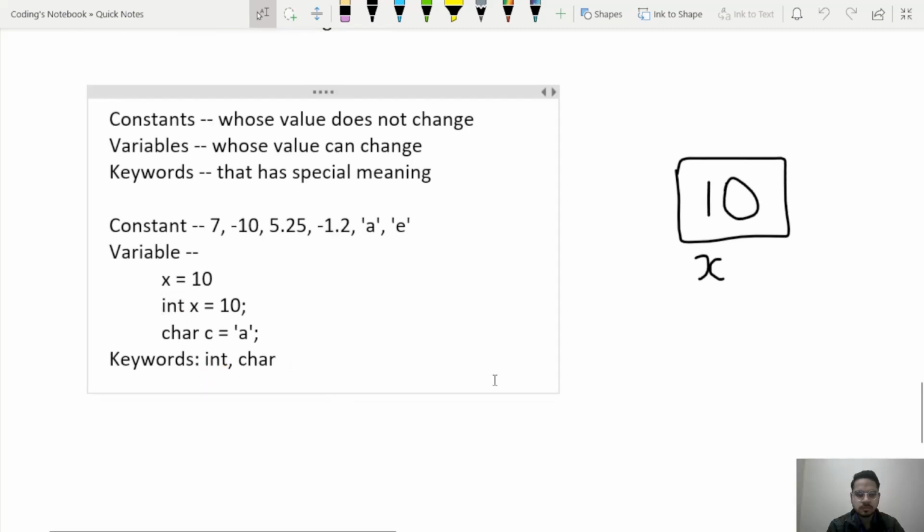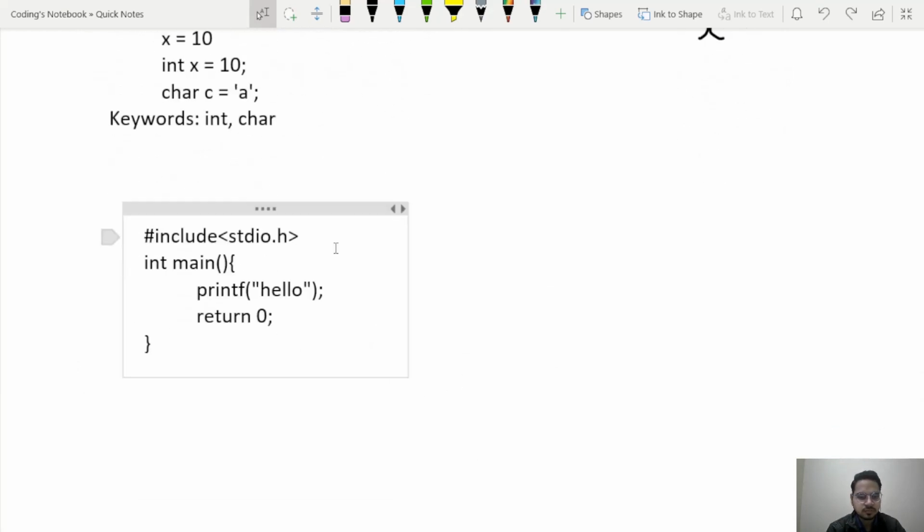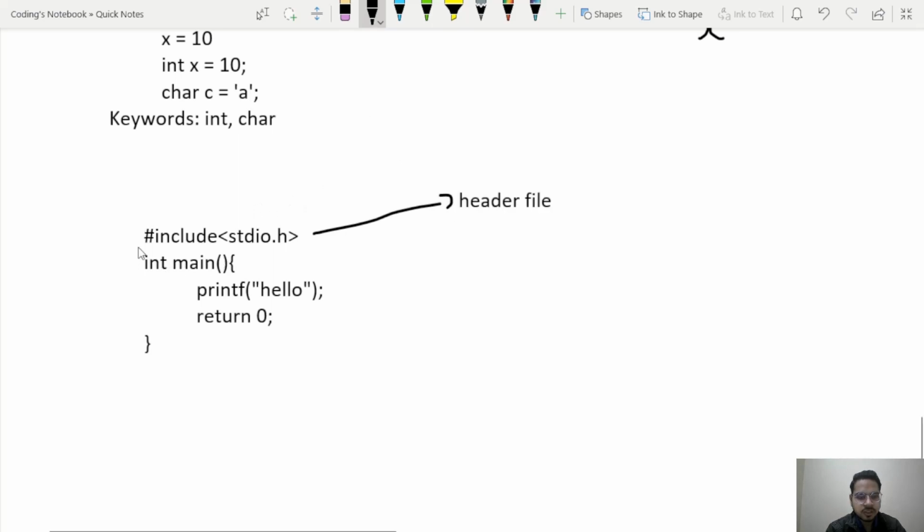Now let's write our first code in C language. The most basic program in C will look something like this. Now let's understand this line by line. The first line is a header file. The lines which begin with hashtag include are called header files. Now what is this second line?